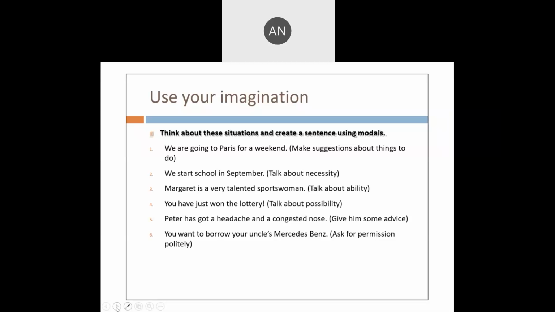Talk about possibility. Peter got a headache and a congested nose. Give him some advice using the modals. You want to borrow your uncle's Mercedes Benz. Ask his permission. So the last one I'll do it for you. May I borrow your Mercedes Benz, uncle? So I have used the modal. Can I borrow your Mercedes Benz, dear uncle?